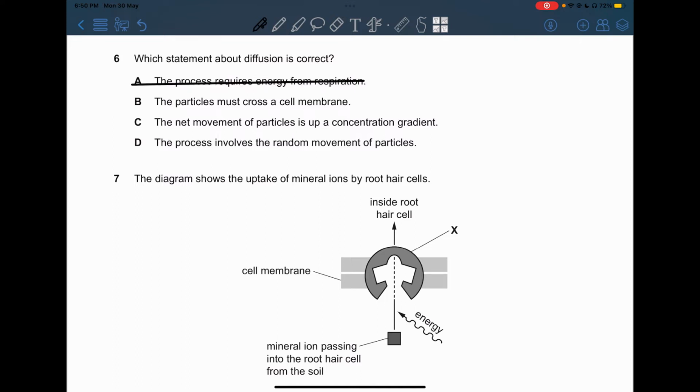B, the particles must cross a cell membrane. Now, this is incorrect because it's the net movement of molecules, really, and it doesn't really require a cell membrane in order to pass around. So, this is also incorrect.